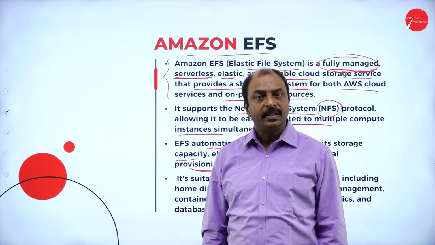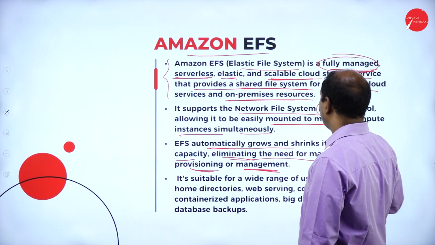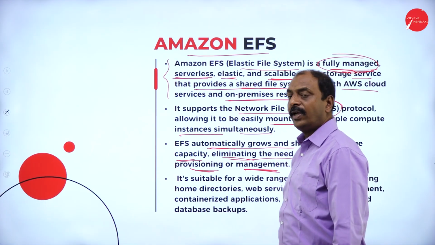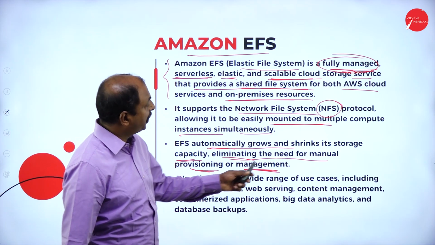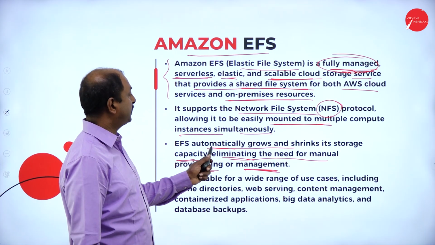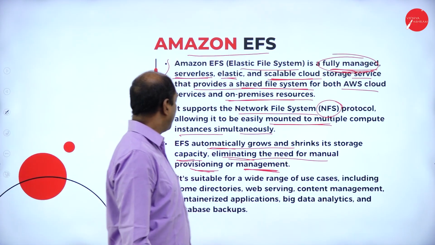It means as and when more storage is required, it's going to increase its capacity. And when there is not much use of the storage, it can shrink or minimize the capacity. That's the meaning of grows and shrinks automatically.